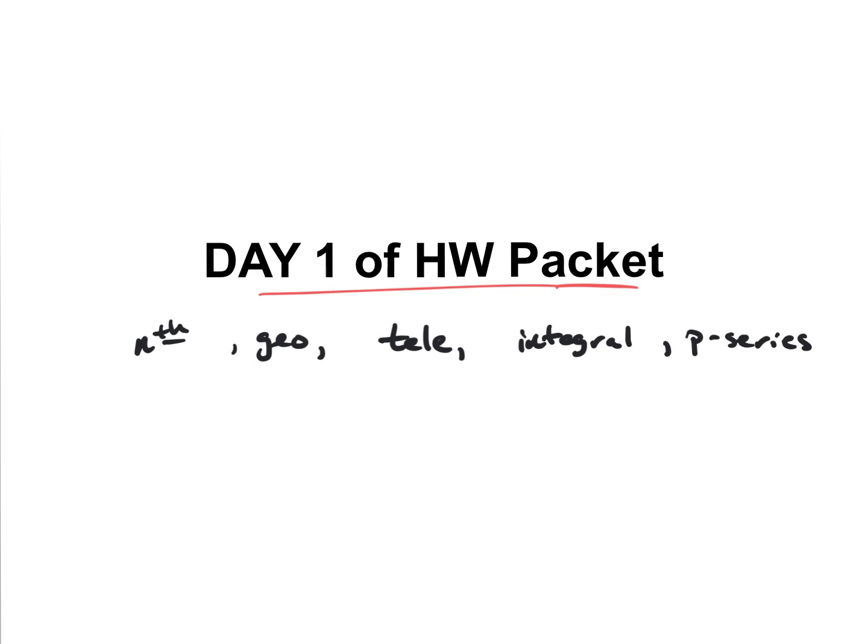The first thing we should always do is the nth test, and that's a limit as n goes to infinity. If it goes to 0, we have to do something else. If it doesn't go to 0, if it goes to infinity or negative infinity, we know it diverges. Next is the GST, the geometric series test. We should figure out what our ratio is, and if the absolute value of the ratio is less than 1, it converges. And how do we find the sum? We use a sub 1 over 1 minus r to find its sum.